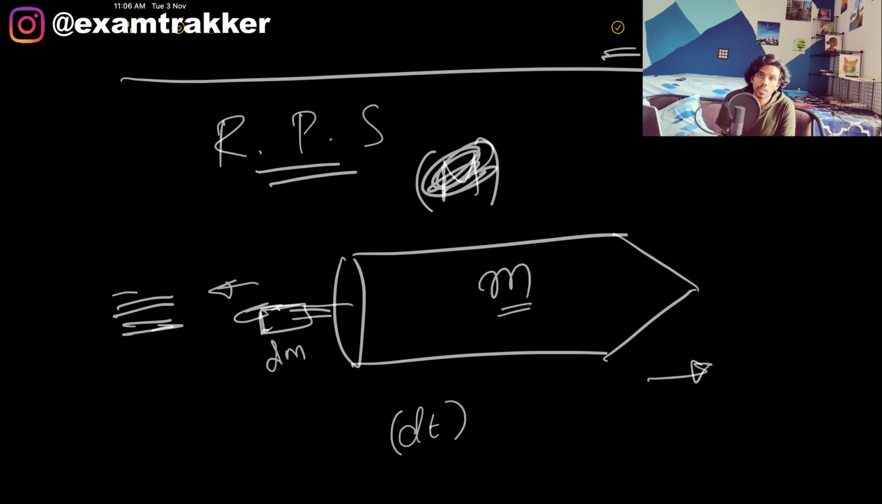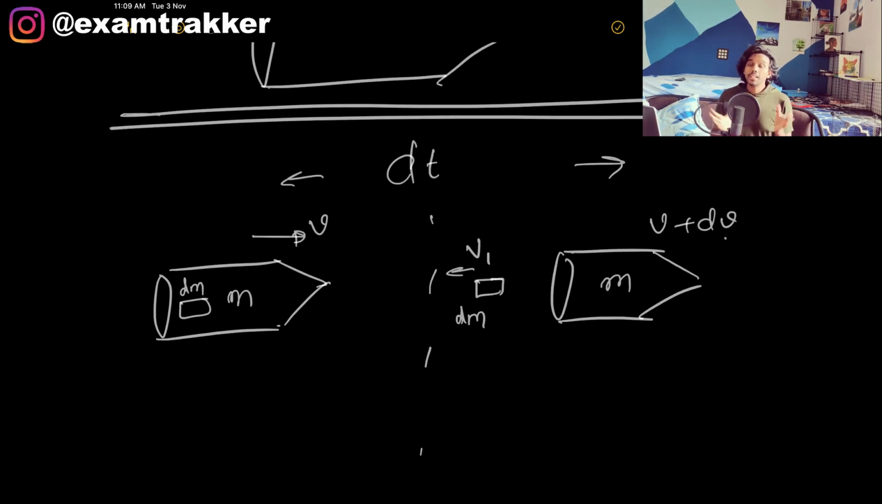Let us try to conserve the momentum here. To look at the problem in a simpler manner, I am going to look at the rocket right before dt and right after dt, just before firing and just after firing the dm mass. On the left side, the rocket of mass m is traveling along with the mass dm with a v velocity. Right after the dm is fired out, the rocket has gained a velocity v plus dv. Now dm is fired back with a velocity v1.